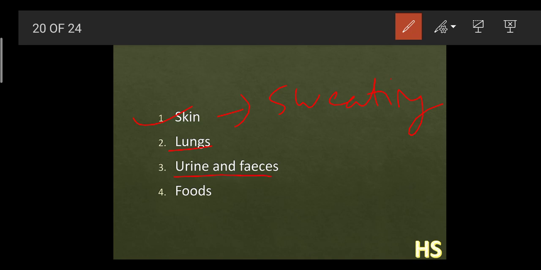Then urine and feces: these substances are eliminated at body temperature. Suppose urine and feces are considered too hot, they can increase your body temperature. So we urinate, and feces means the waste, the undigested part, gets excreted out, so that you can maintain your body temperature.